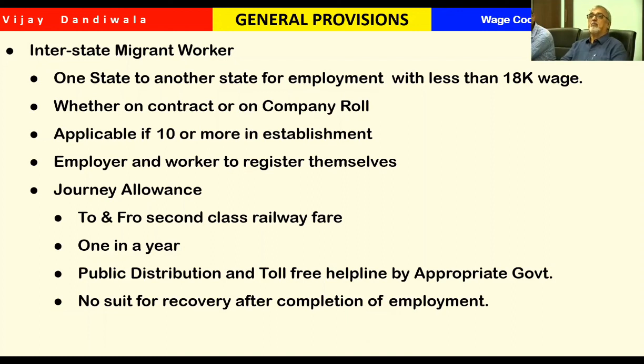He has to complete one year, and now he has worked only for 80 days. In that case, if he brings the certificate of the previous employer that he has worked for so many days in that company and then he joins here, then we are bound to pay. Otherwise, we should complete minimum 80 days, then only he will be eligible for benefits like this.